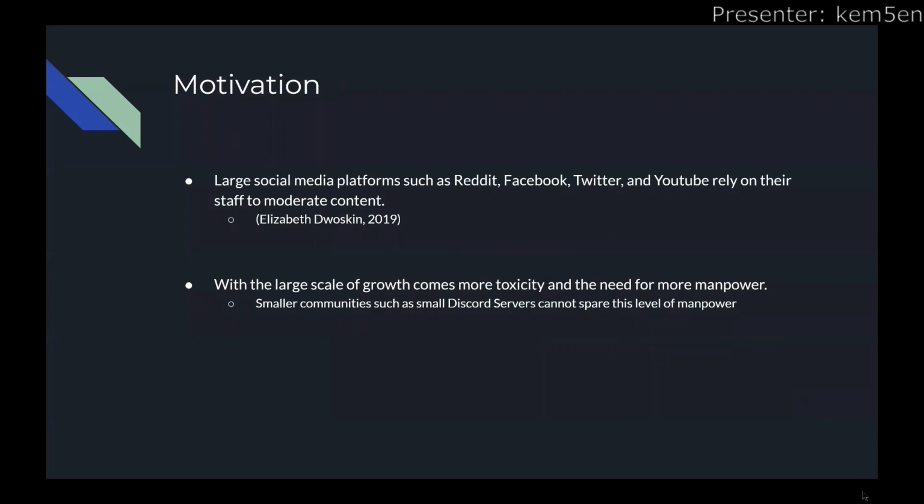Our motivation for this project comes because moderators do have this difficult responsibility, and large social media platforms such as Reddit, Facebook, Twitter, and YouTube rely on their staff to moderate content, which is really detrimental to the mental health of the staff as they see some pretty heinous things. And with the large scale of growth comes more toxicity and the need for more manpower. And smaller communities, such as small Discord servers, can't spare this level of manpower.